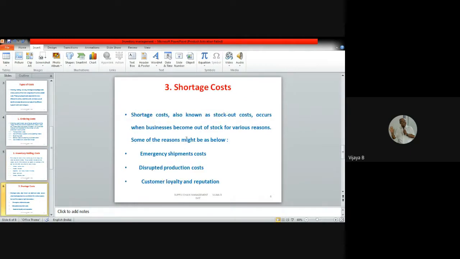And what is shortage cost? Shortage is nothing but running out of stock. It occurs when the business runs out of stock for various reasons. Under what situations does the business face this shortage cost? Emergency shipment cost, disrupted production cost, or loss of customer loyalty and reputation.